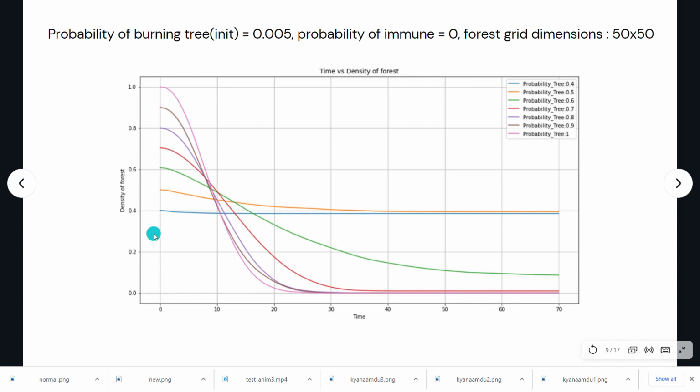This graph shows us how the forest density varies with time for different values of tree probability, that is, density. So as the tree probability increases, we see that we have fewer islands and the trees are more connected to each other. This facilitates the spread of forest fires as the trees are in contact with each other. So in such a case, the fire spreads at a higher scale. Here we can also see that as the probability increases, the density of the forest with time is decreasing.